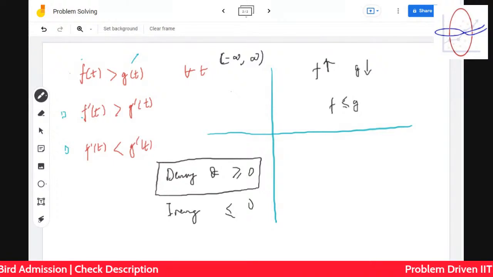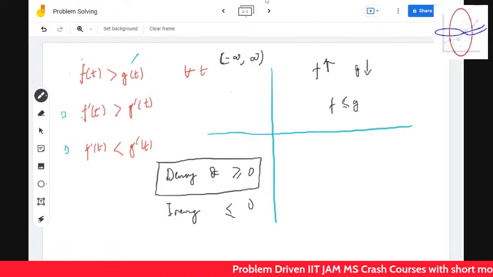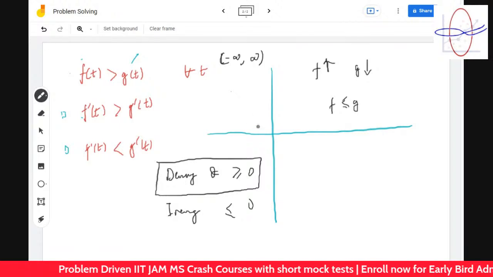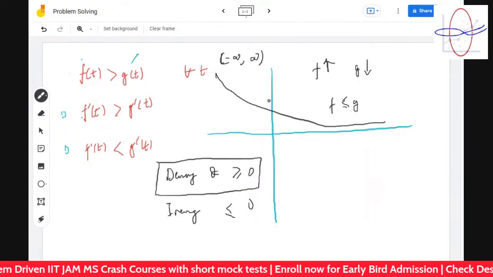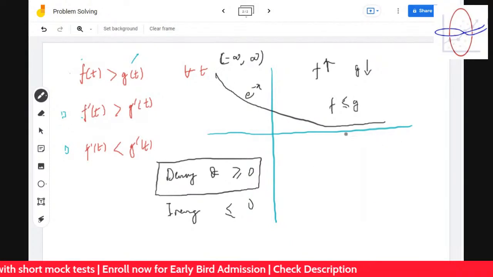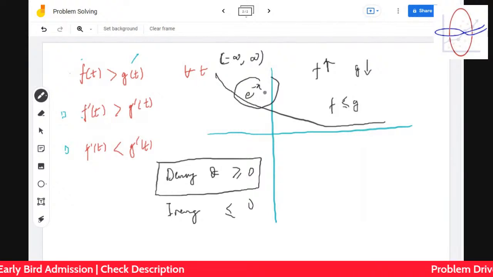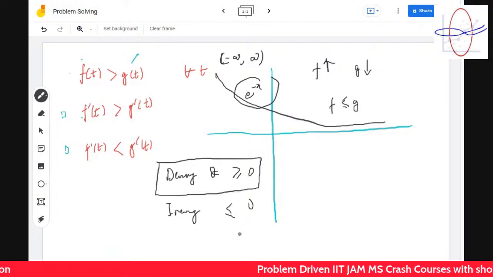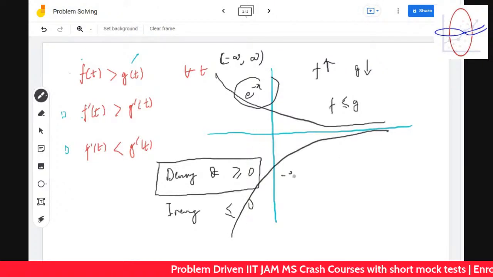Yeah, e to the power minus x. Very good. So it's e to the power minus x. No, no, others don't reply, okay? So can you give an increasing function which is less than or equal to 0 and still increasing? It's very easy. Just relate it to this function. Somehow make it minus of, very good, e to the power minus x. Superb. Minus of e to the power minus x.